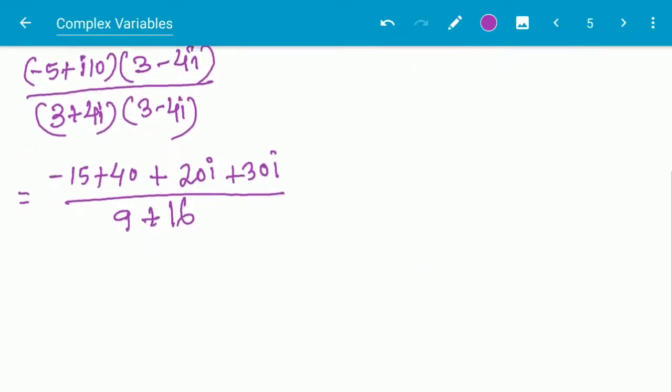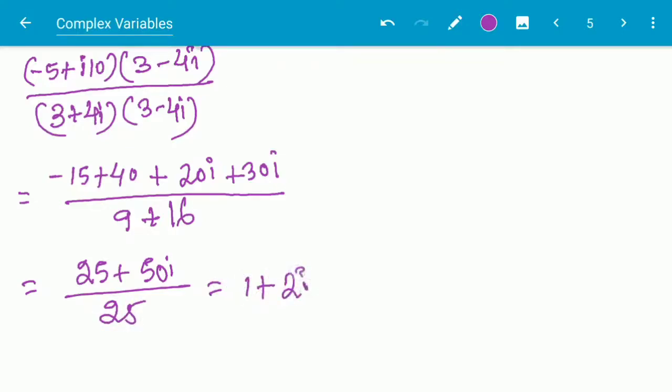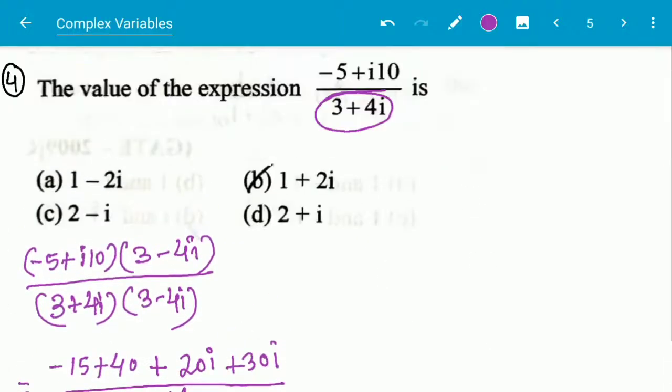This comes to be (25 + 50i)/25, which is 1 + 2i. This is the answer, 1 + 2i, option B.